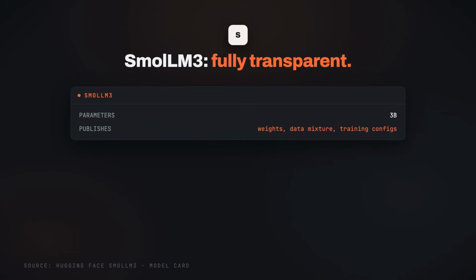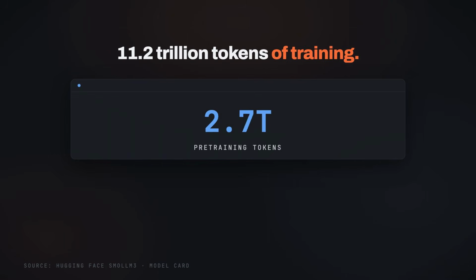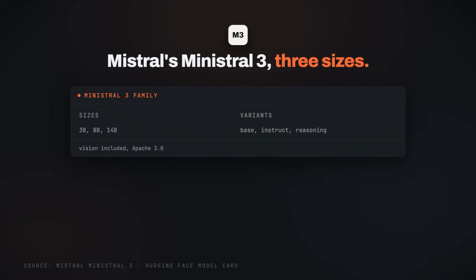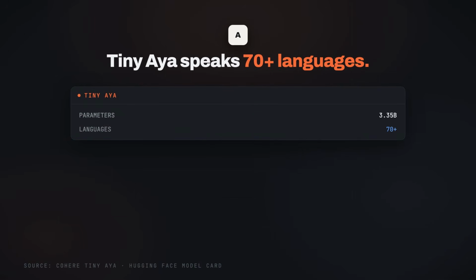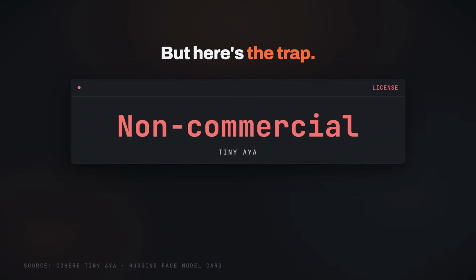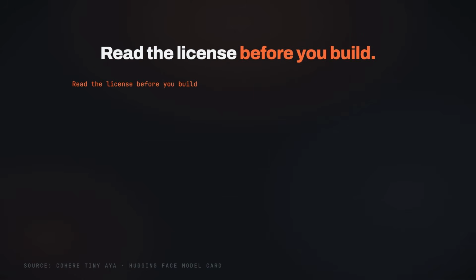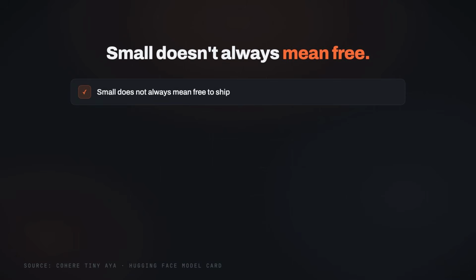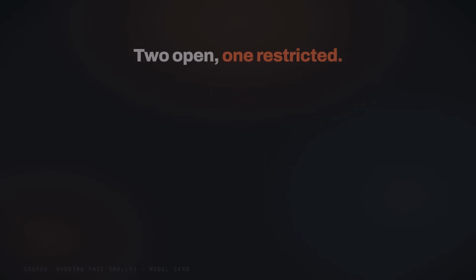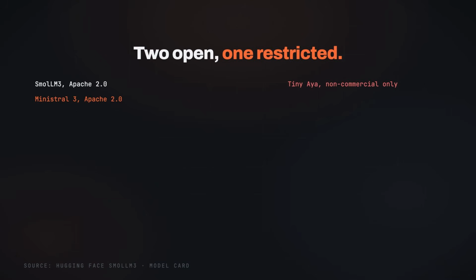Two more worth knowing. Hugging Face's SmolLM3 is 3 billion parameters and the most transparent model on this list. Weights, data mixture and training configs are all published. Mistral's Ministral 3 family at 3, 8 and 14 billion ships base, instruct and reasoning variants with vision, all Apache 2.0. Now the trap. Cohere's Tiny Aya covers over 70 languages at 3.35 billion parameters, but it is licensed non-commercial. Read the license before you build. Small does not always mean free to ship. And we have seen that two models, one is open and one is restricted. So always check before you choose one.